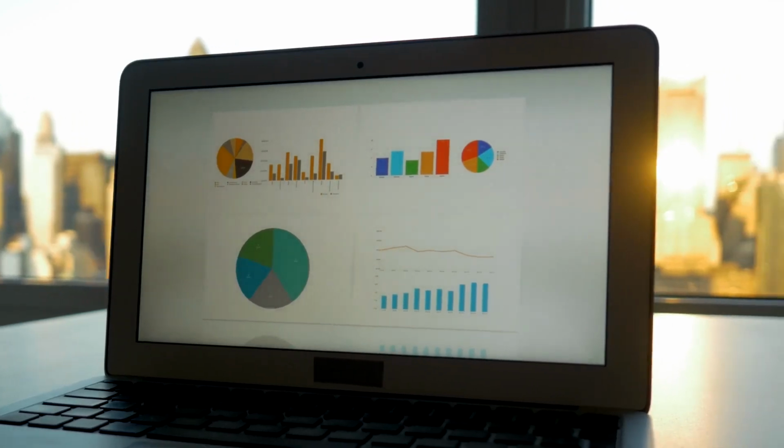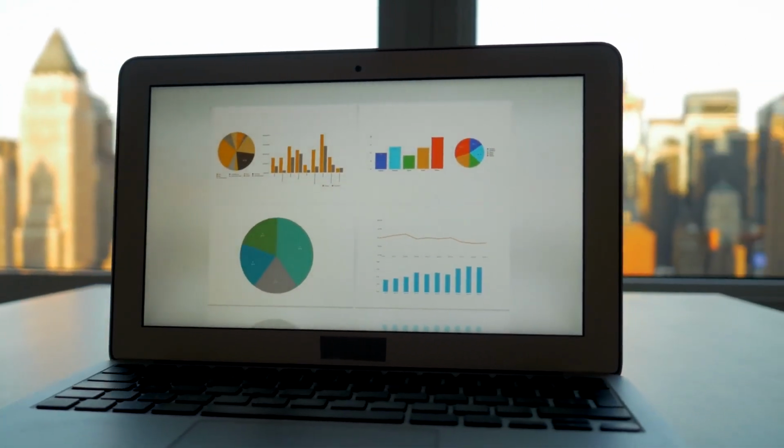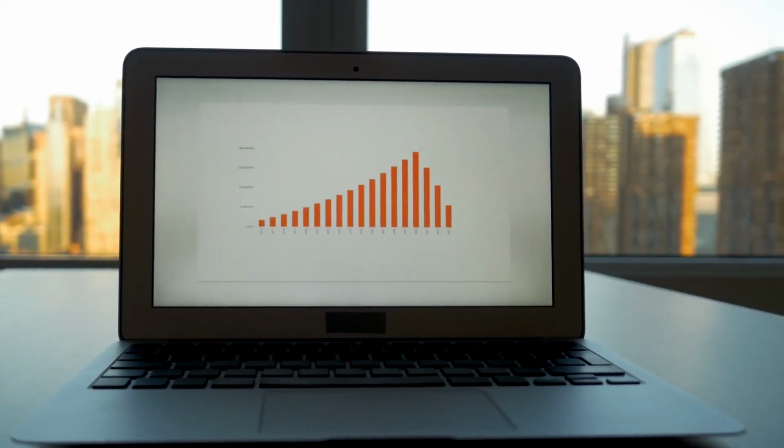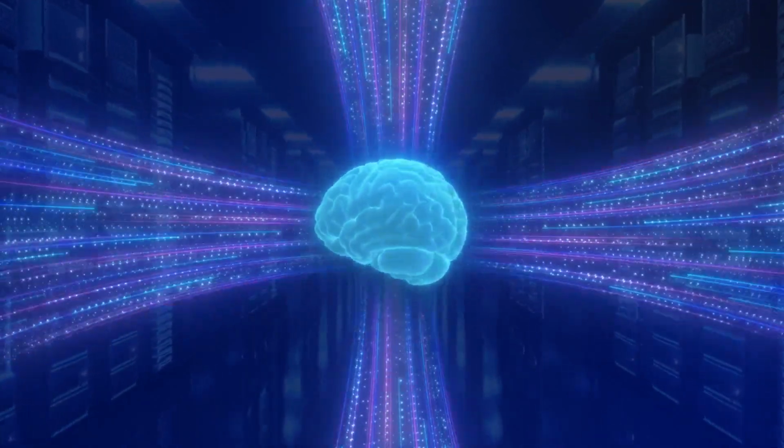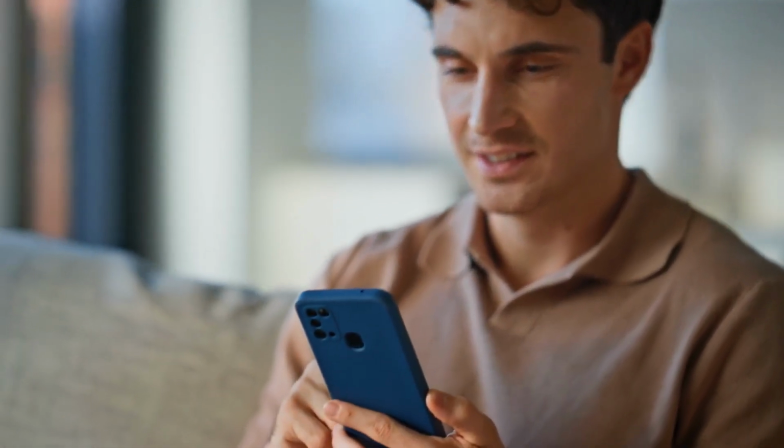Also, do not sleep on the integrated analytics, because seeing which clips perform best lets you train the AI to find better moments later. Over time, the tool actually learns what your specific audience engages with and prioritizes those patterns in its future suggestions. To wrap this up, if you are a creator who wants to scale without burning out, this is absolutely worth testing.